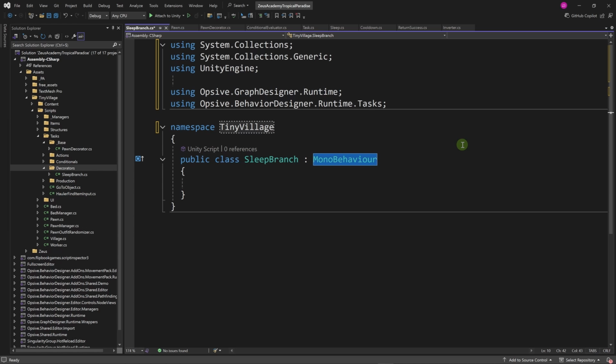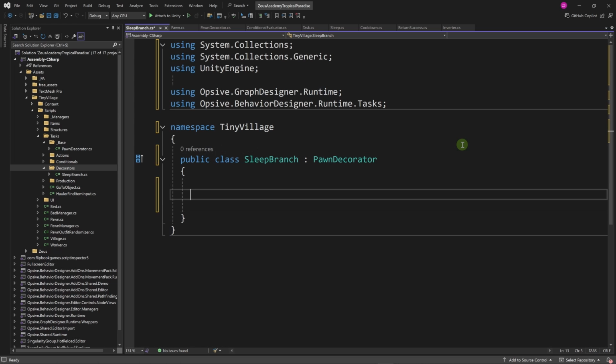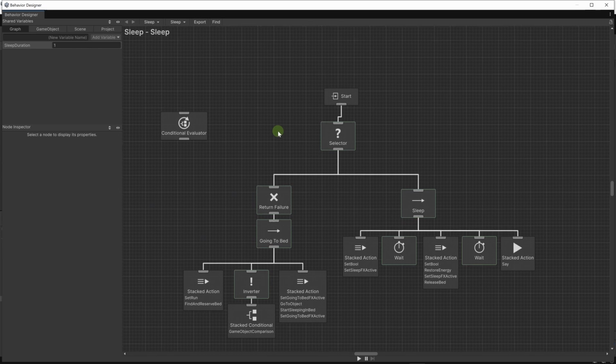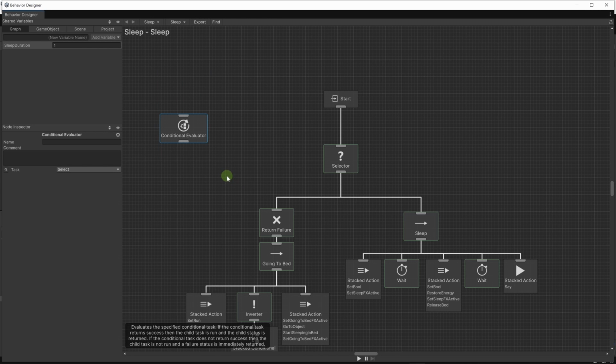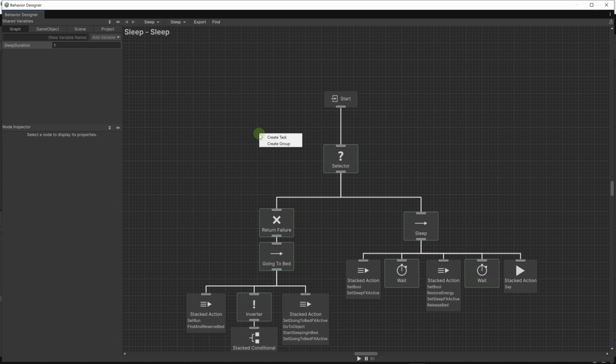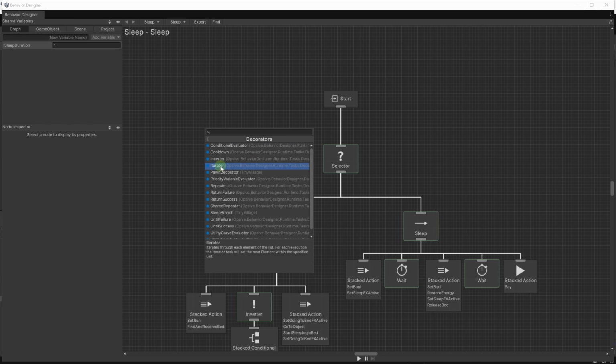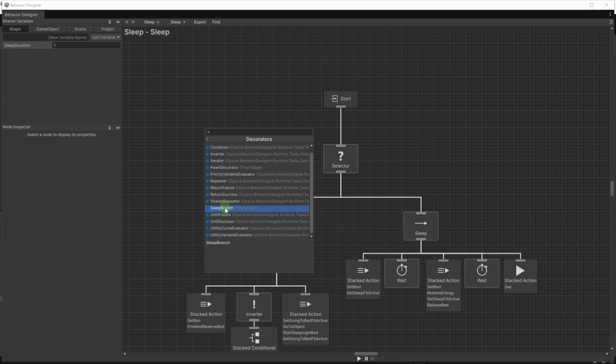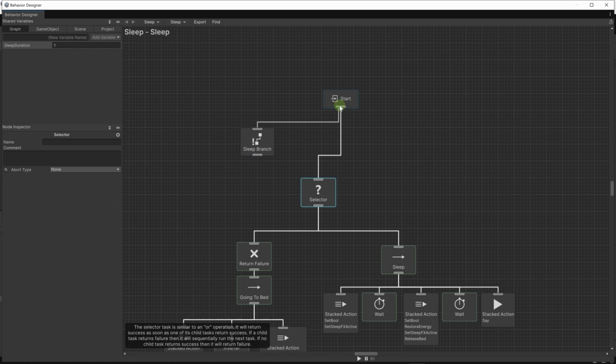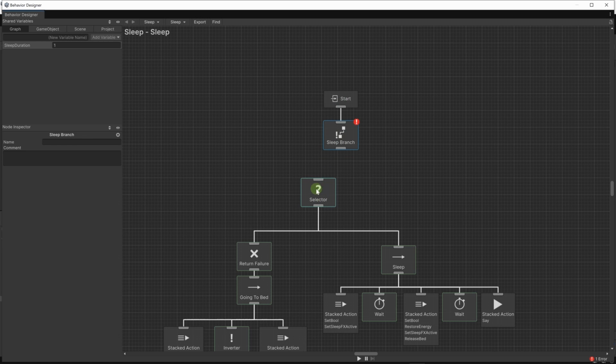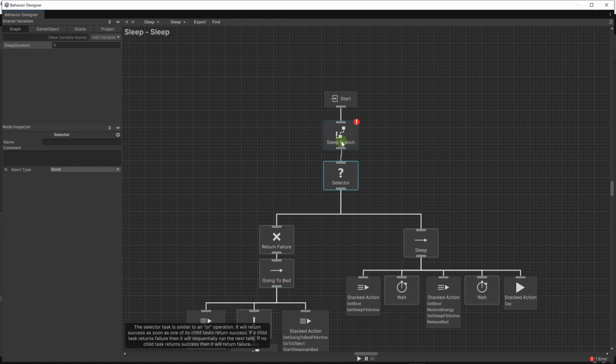Okay, let's derive from pawn decorator, and here what we're going to do is override the onStart and onEnd. Okay, let's go back to our sleep subtree. Here, let's remove this conditional evaluator. Then let's add our decorator here, create task, decorators. Then let's look for our sleep branch and let's rewire the sleep branch here and connect it with the start node. Then let's connect the selector here.